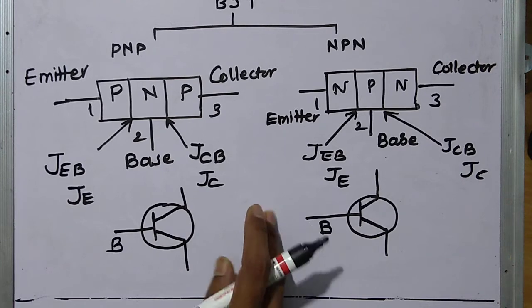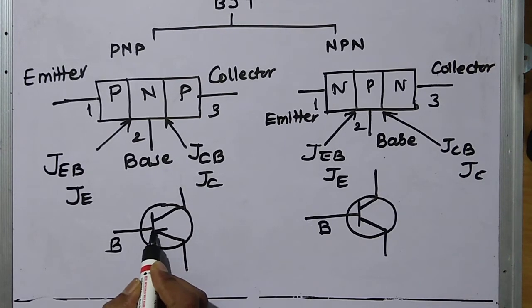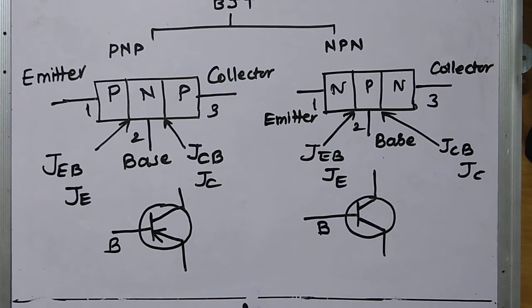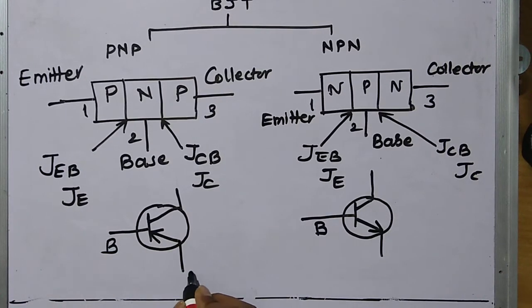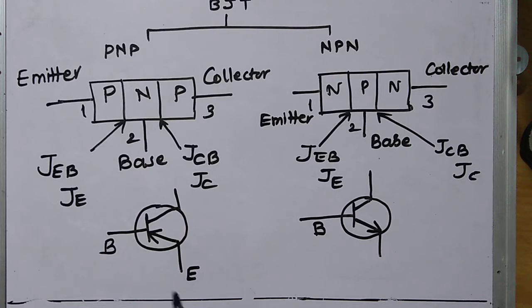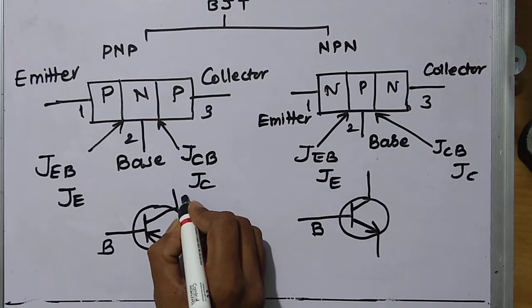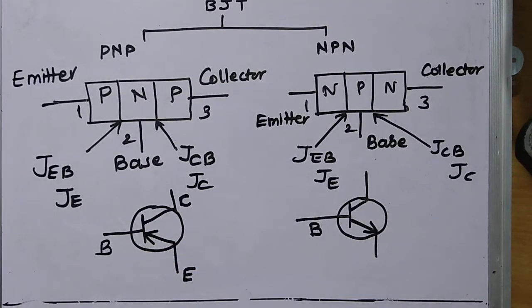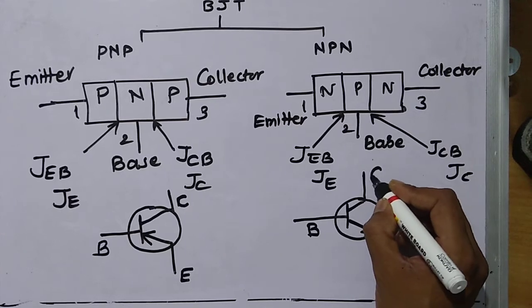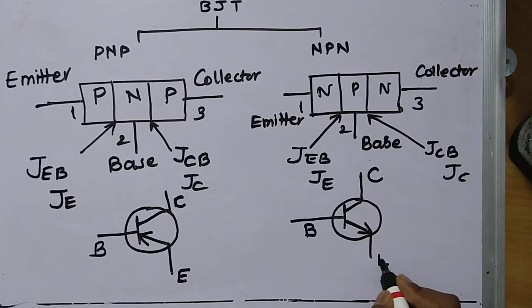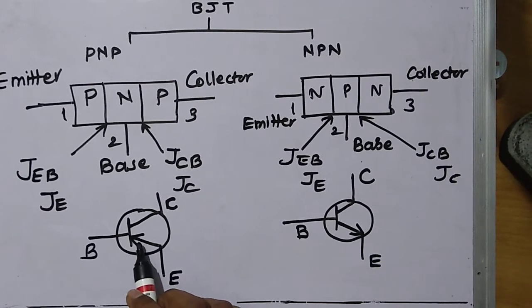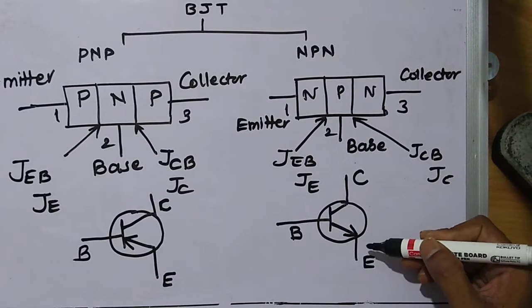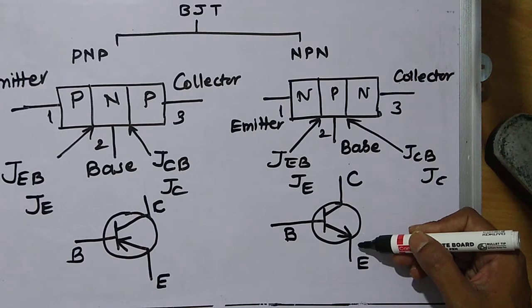In PNP the arrow mark is like this, and in NPN the arrow mark is like this. This arrow mark terminal is called emitter and the opposite terminal is collector. So in PNP transistor the arrow is inward, and in NPN transistor the arrow is outwards.